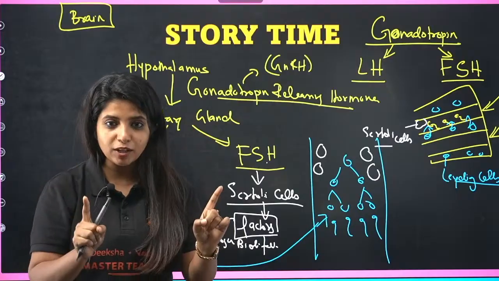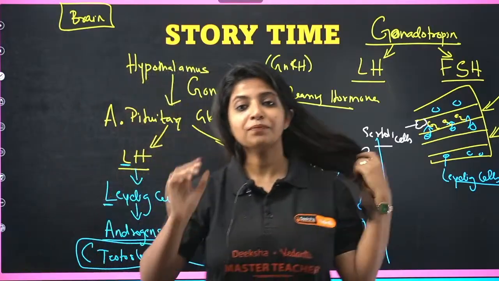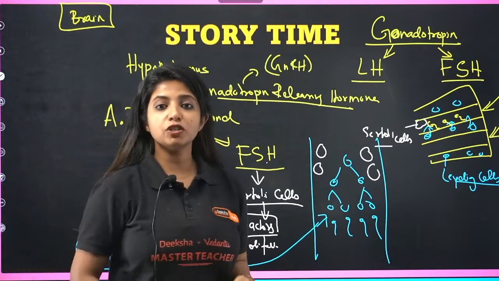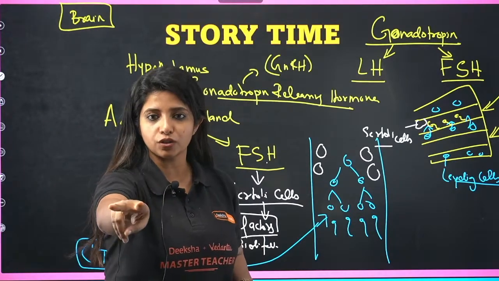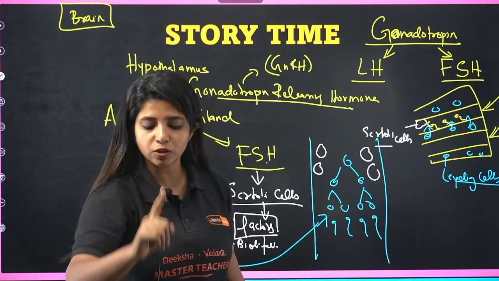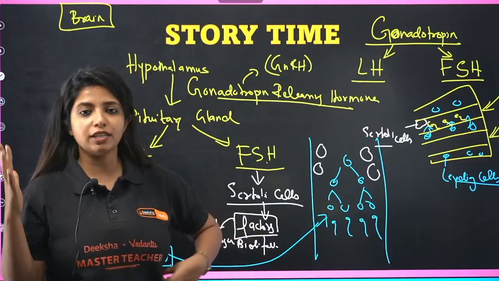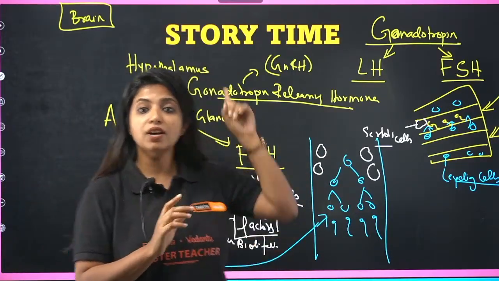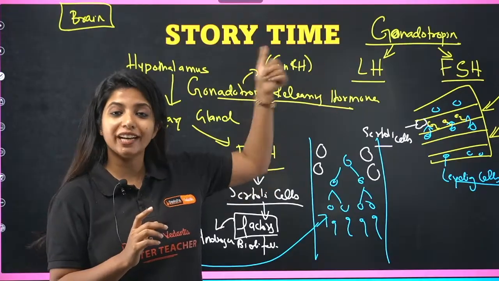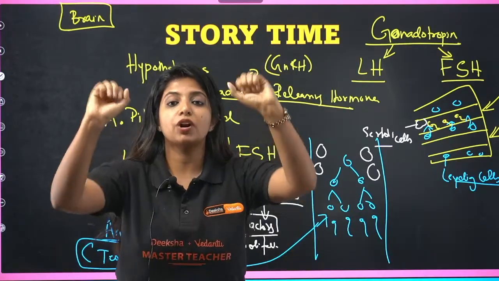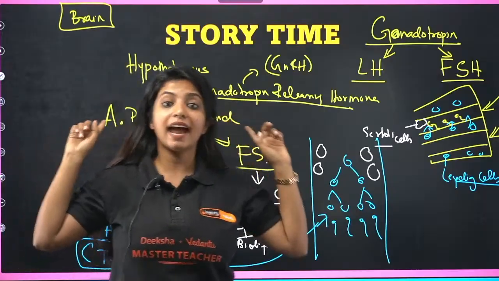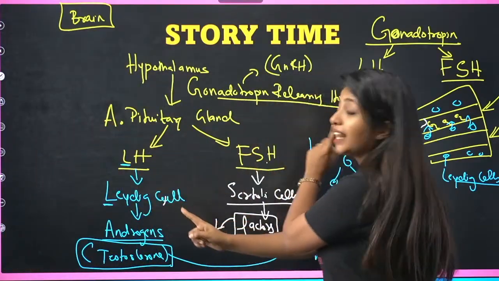So I'll repeat it once more. Listen to me very carefully. You have the hypothalamus. Okay, I am the hypothalamus. I came in and said, hey, macha, pituitary, you have to release two things, the gonadotropins. What are the gonadotropins? They are LH and FSH. Okay, I listen to you, but only if you release what? Gonadotropin releasing hormones, GnRH. So the hypothalamus releases gonadotropin releasing hormones. They go and act on the anterior pituitary gland. The anterior pituitary gland releases LH and FSH.